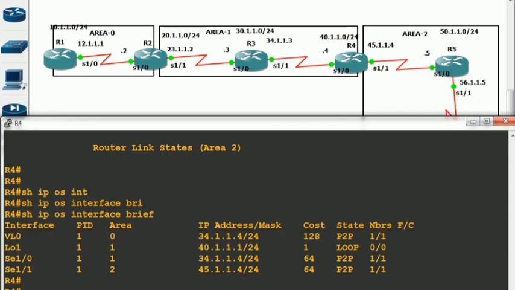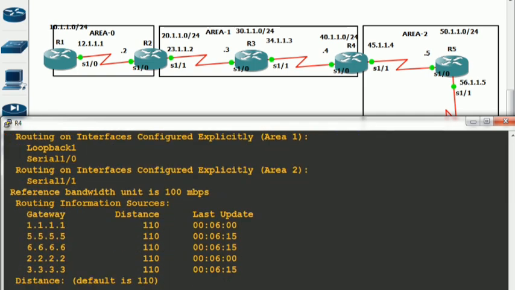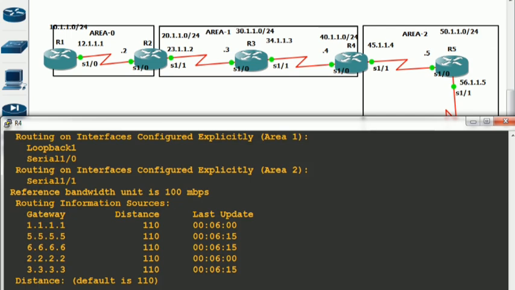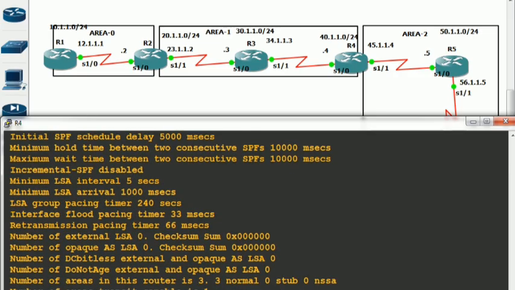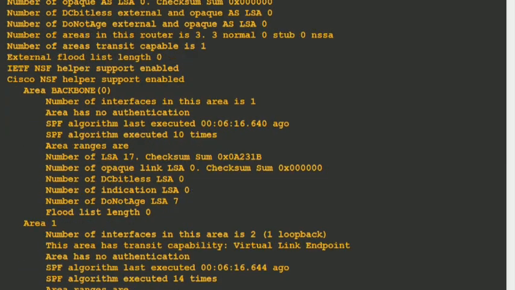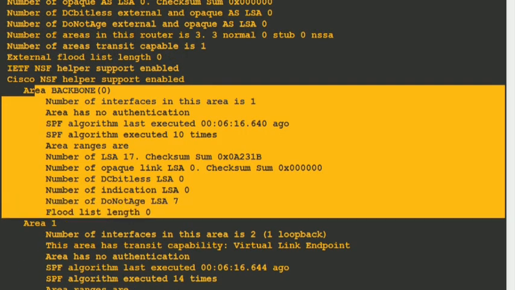Show IP protocol. So see, IP OSPF. It's not it.